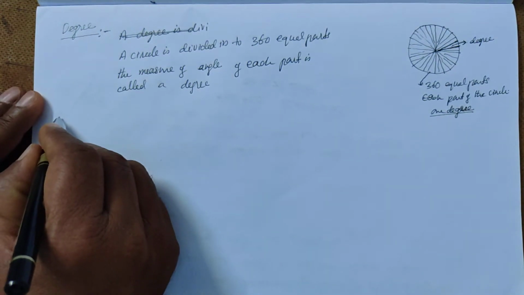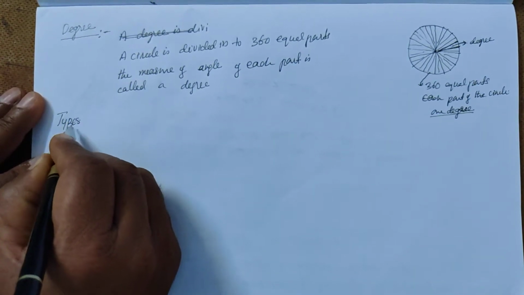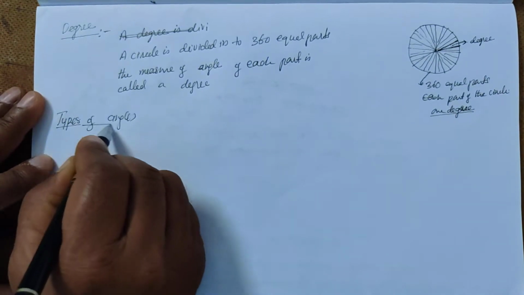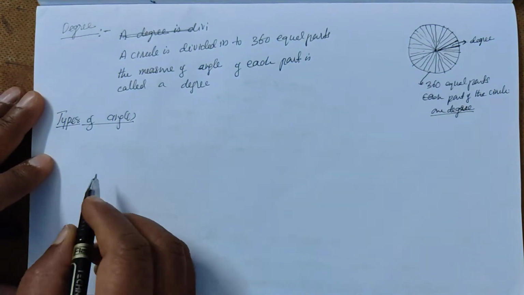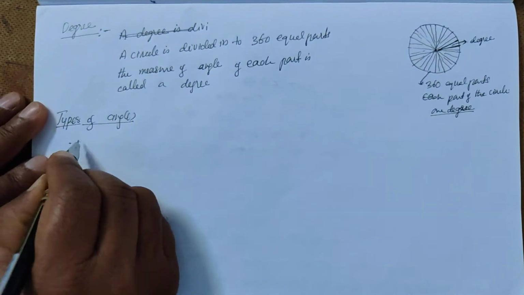Now, types of angles. The first one is zero angle.